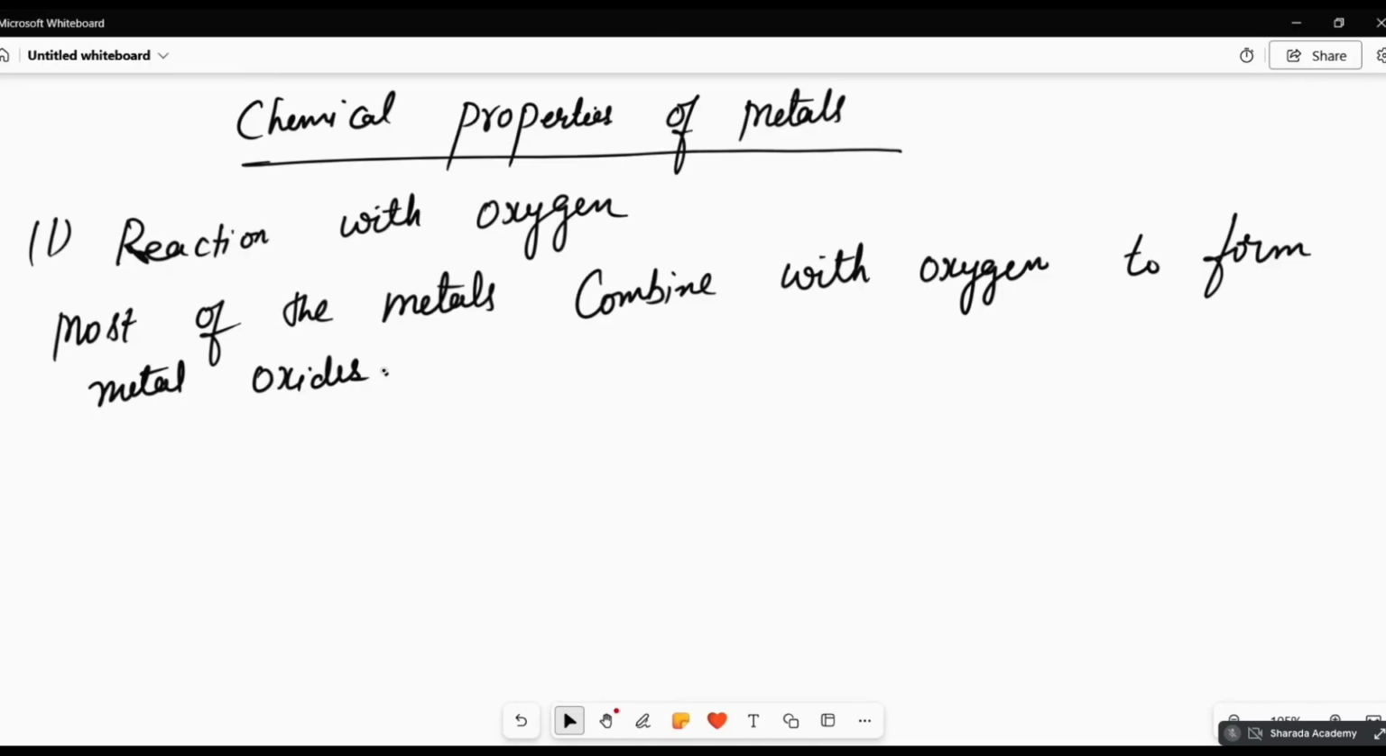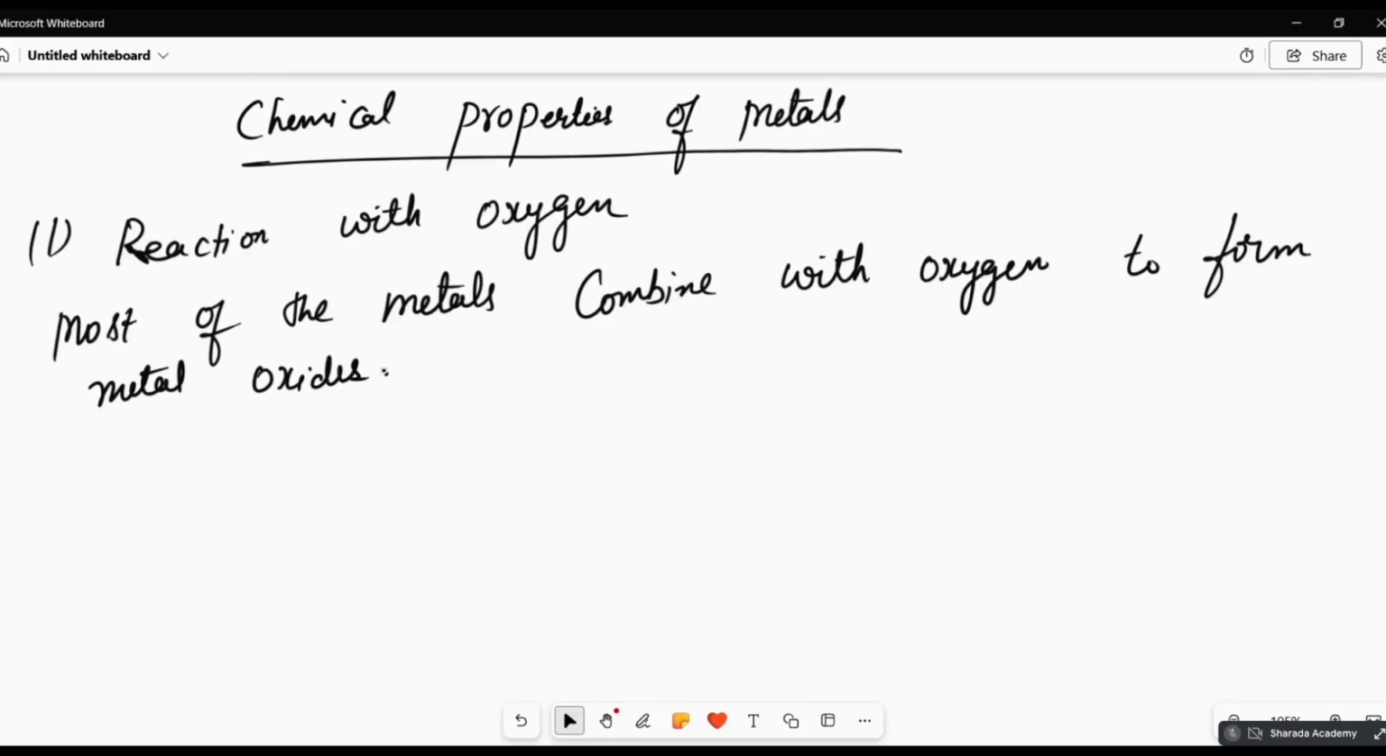And iron we use in buildings and all. Why? Because it is very hard in nature. It has a high melting point, high boiling point, and it's very hard. Because of its properties, we use those things. If you know the properties, you will be able to use them.